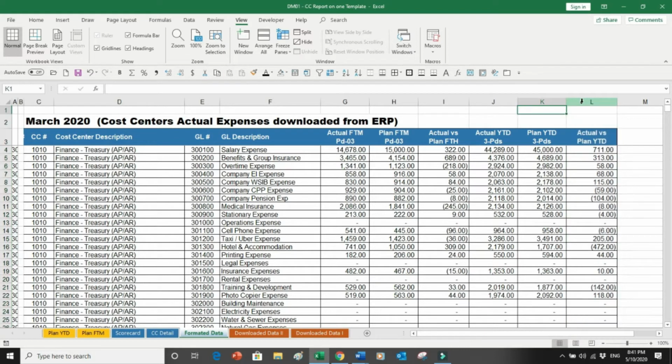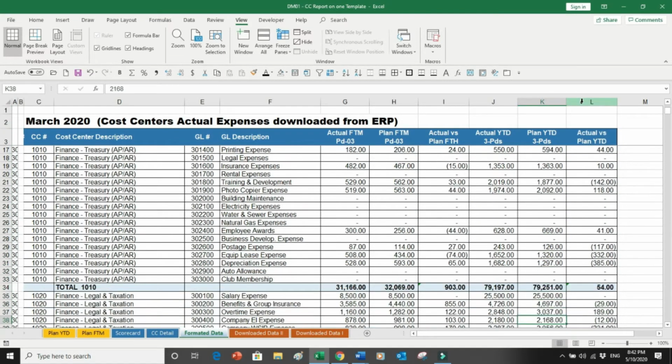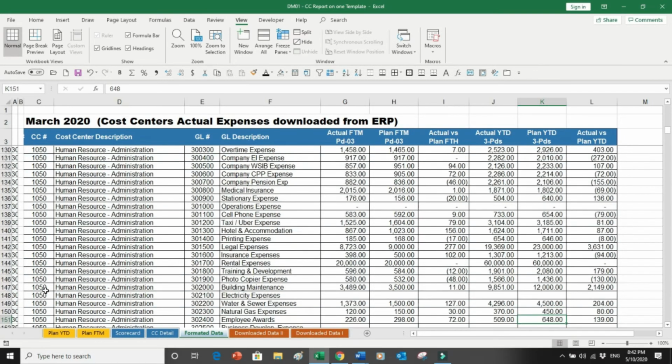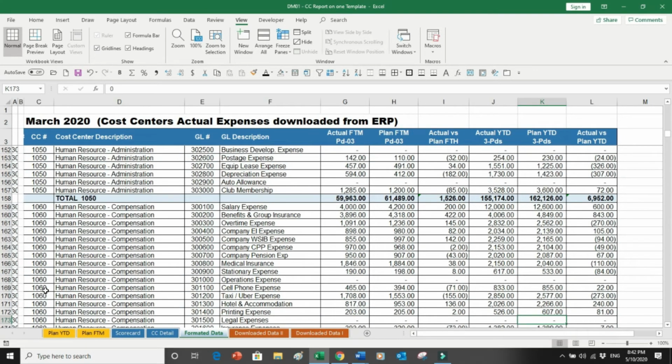Okay, and now if you go at the bottom, once the cost center 1010 gets finished, then there's a total over here, and then 1020 starts, and then 30 starts, and so on. And again, this list will go to the 1250 rows of data, whatever it is.